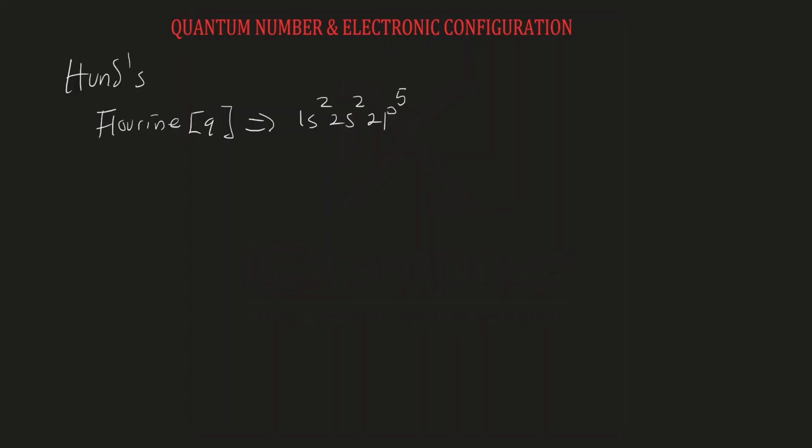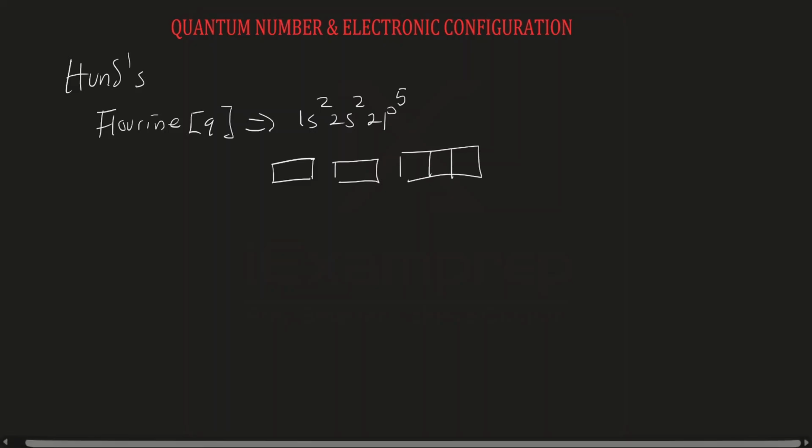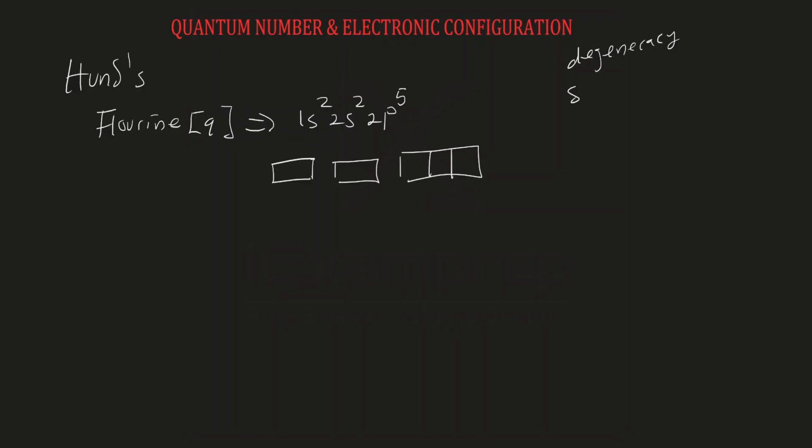This is what Hund's rule is saying. This 1s2, 2s2, 2p5 is one way of writing electronic configuration. But we can also write electronic configuration this way. So this is the 1s orbital. This is 2s. This is going to be 2p. Remember I talked about degeneracy of orbitals, and I said that the s orbital does not have a degenerate orbital, p orbital has 3, d has 5, and f has 7. This is what we mean.